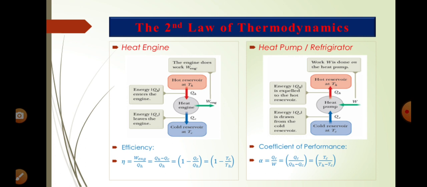That is QC by W. W is equal to QH minus QC. Therefore, we write alpha is equal to QC by QH minus QC. But since Q is equal to MST, using that formula, alpha is equal to TC by TH minus TC. This is the refrigerator coefficient of performance.